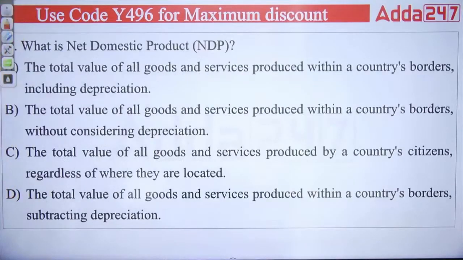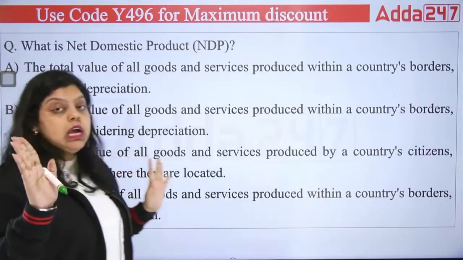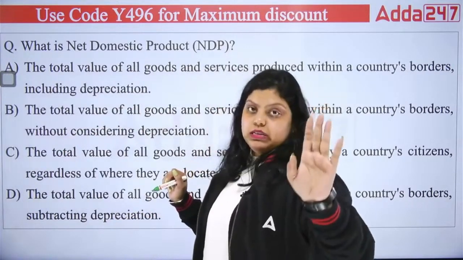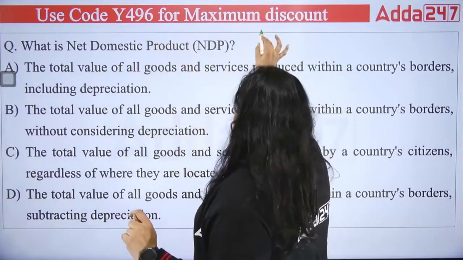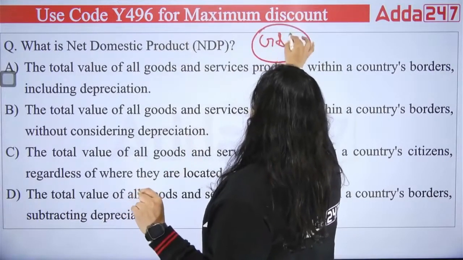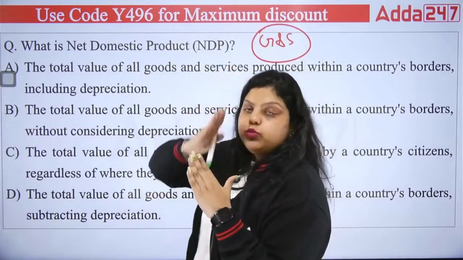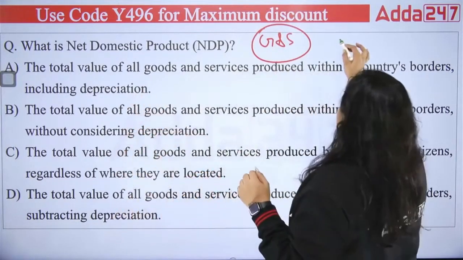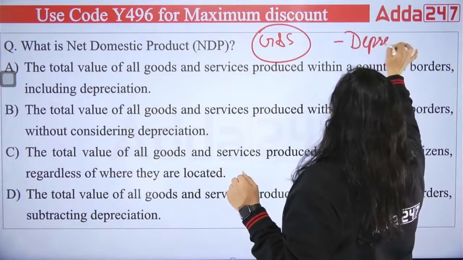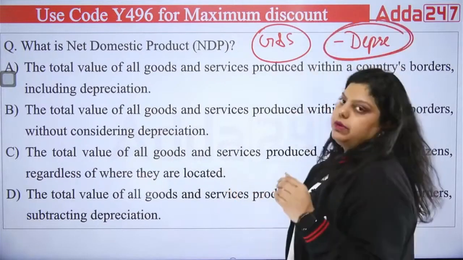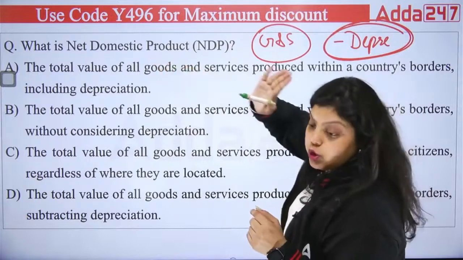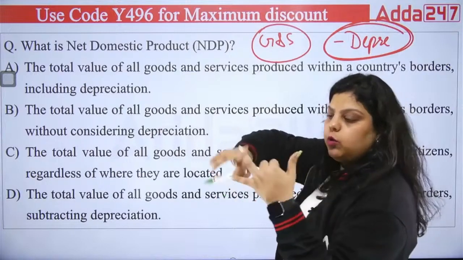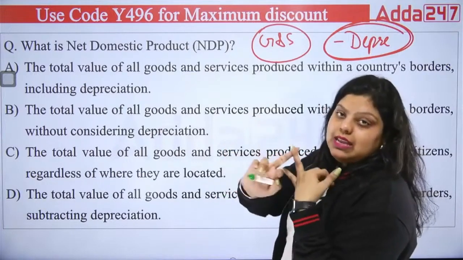Now, what is the net domestic product? How to answer this question? First, you have to have in your mind what actually the NDP is. If there is a domestic product, it means production within the geographical boundary has to be seen. So within geographical boundary is the keyword that you are looking for. Second, net means the depreciation has to be deducted, because you are calculating net value. So you have to have in your mind 2 keywords you are looking for. First is within geographical boundary. Second is excluding the depreciation.